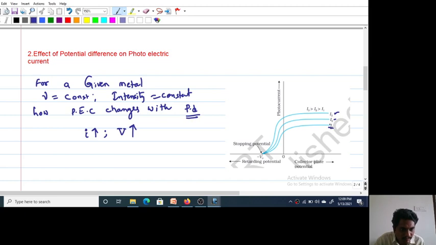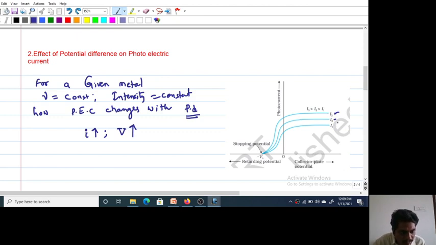After that there will be no change, it becomes constant. Even though the collector potential increases, there will be no change in the current. It reaches a saturation value at a particular intensity.